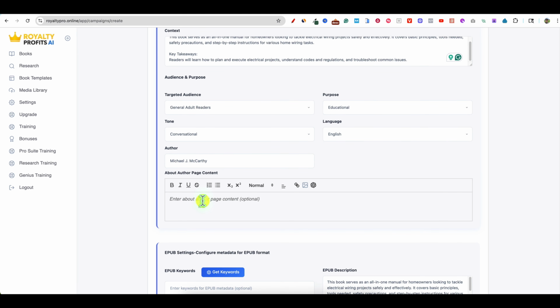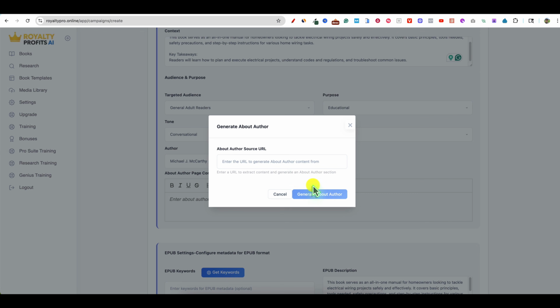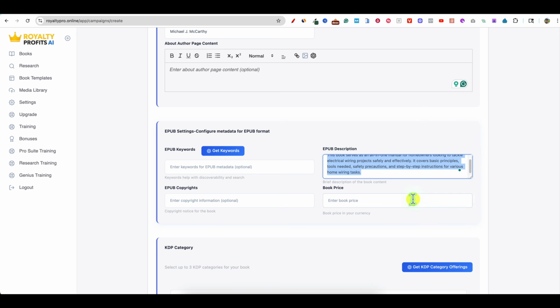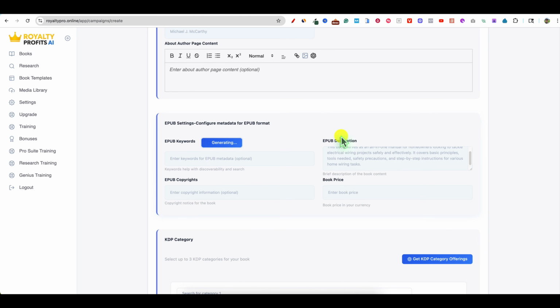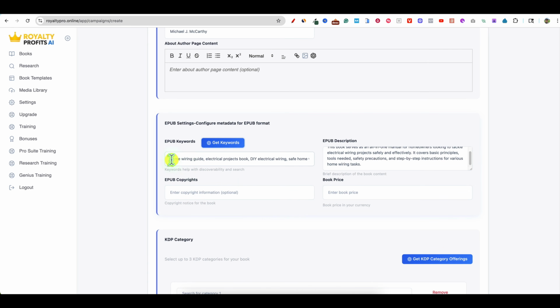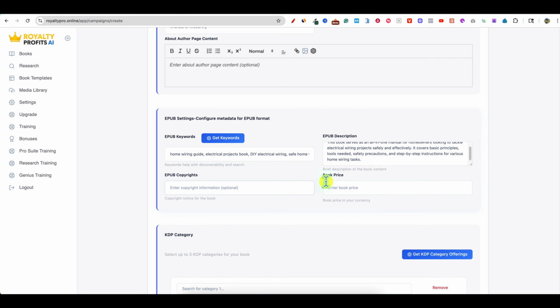And then about author page, enter about the author. This is optional. There is a button here about author source, so you can actually go and grab a real author page. You need an author page right here, and then it'll generate that for us. But based on the title, subtitle, and the book description right here, we can push get keywords. And it's going to find the keywords that we should use. And they're all in, home wiring guide, electrical projects. So this is all the information that you have to manually go and find keywords and do all kinds of stuff with. So pretty cool.